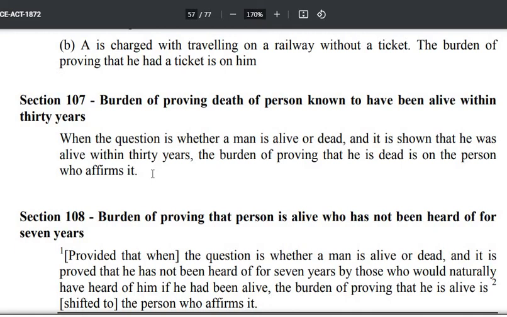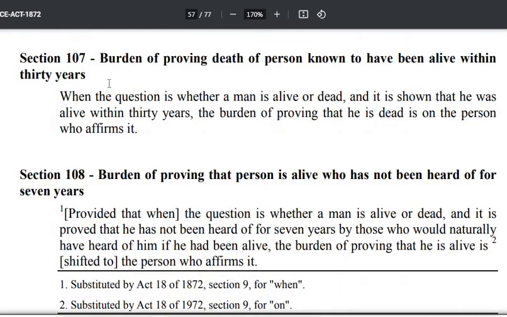Otherwise normally if a person is found alive today, then it is a presumption that he will be found alive till next 30 years. He is believed to be alive till next 30 years. And the party who says that he is dead, the burden of proving will lie upon that person. अब सेक्शन 107 को और 108 को साथ साथ पढ़ते हैं. 108 is the proviso to 107.